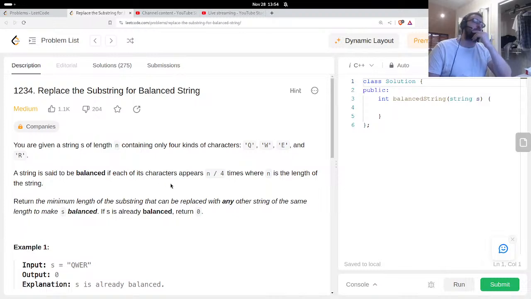I think I could use a binary search. If it's possible to replace with a substring of a certain length, then I don't have to look at the larger amounts, only at smaller amounts.